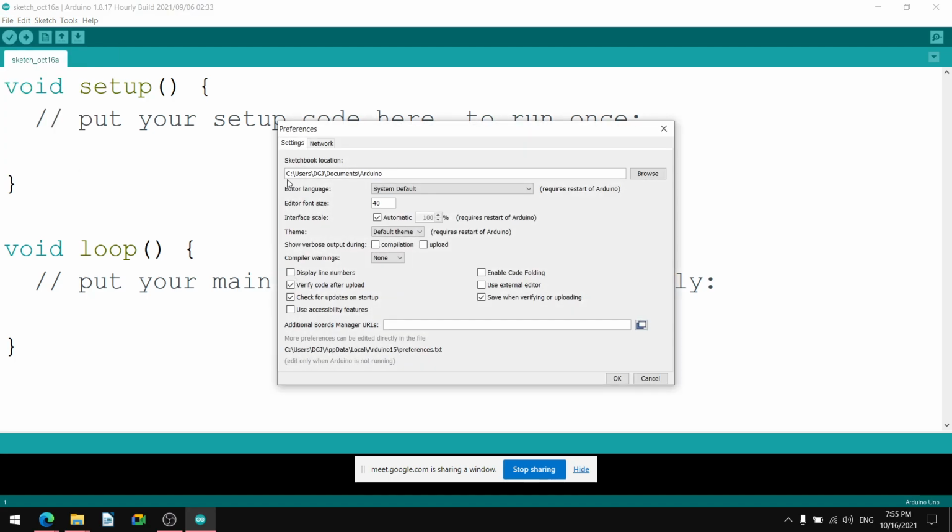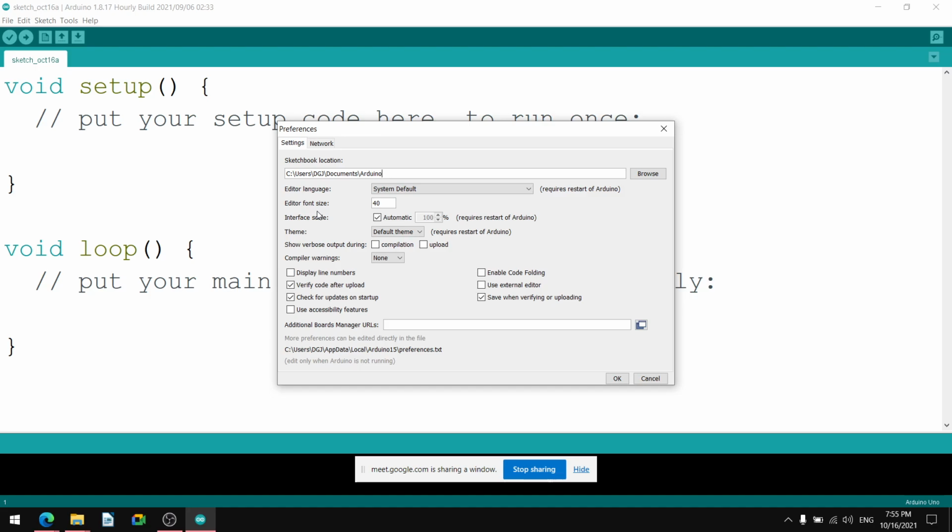Then there are Preferences. Many preferences are there. Settings, network preferences, editor language, then editor font size. Now it is 40. You can change it to 36. You can change it to 32, 28, 24, 22. You can change it to 12 also.